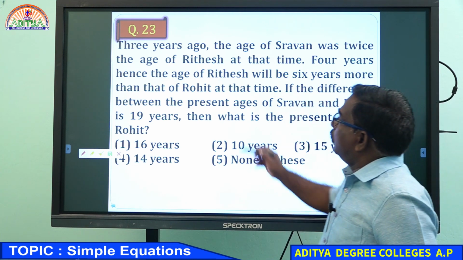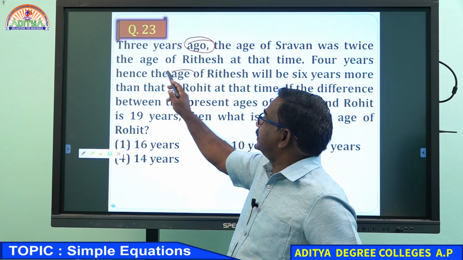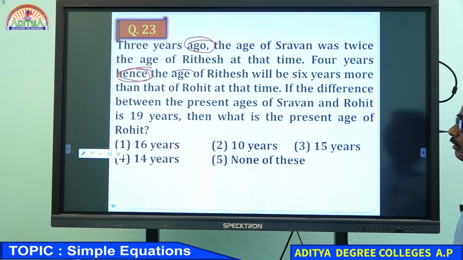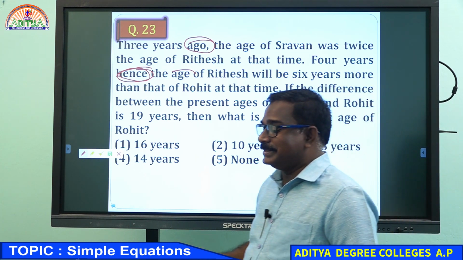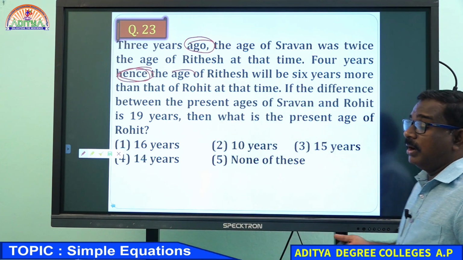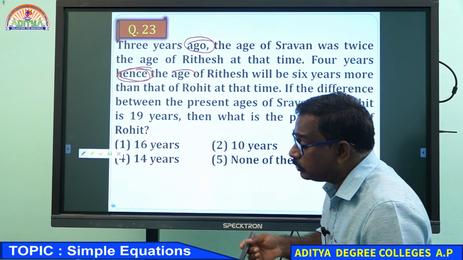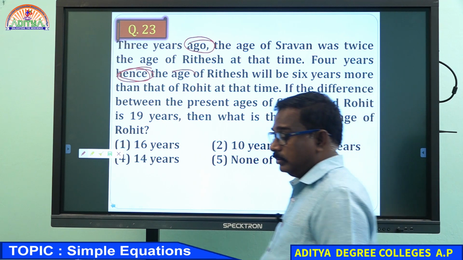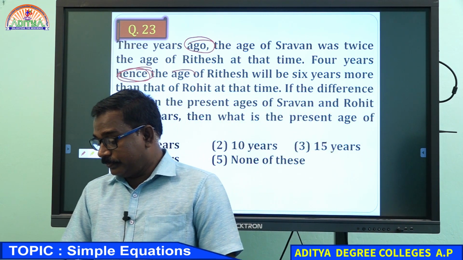See, ago is given, the word hence is given, and after and now onwards also represent time. Now onwards means plus, hence means plus, after means plus, ago means minus. You need to be careful when you are doing the question.